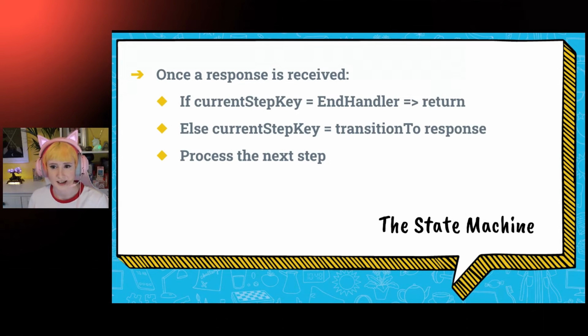And once a response from the current handler has been received, if the current step key is end handler, then we return because the game is concluded. Otherwise, we're going to update the current step key to be the target of the transition to response, which will change the current active state of the game. So we're going through each step. Then we're going to call run again to process the step that we've just arrived at. And this flow of moving between game steps based on the outcome of the current step allows us to define all kinds of games, not just the one that we're building here.